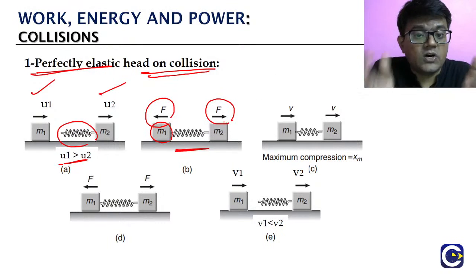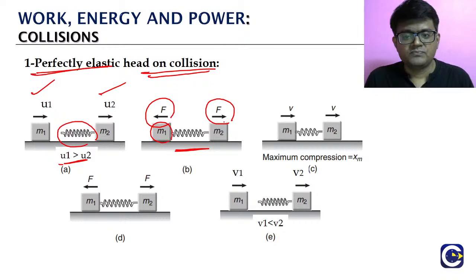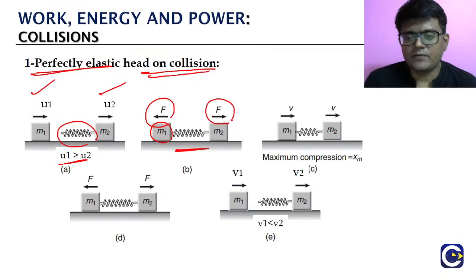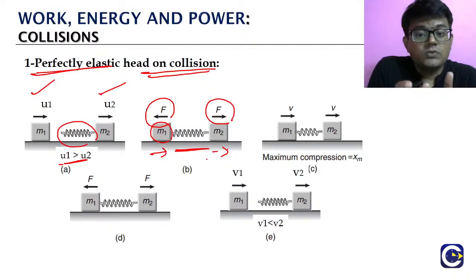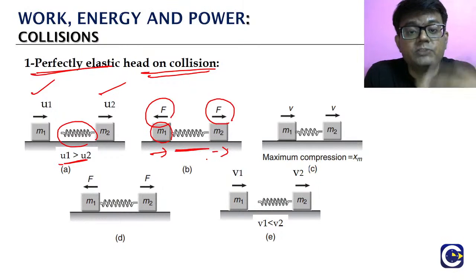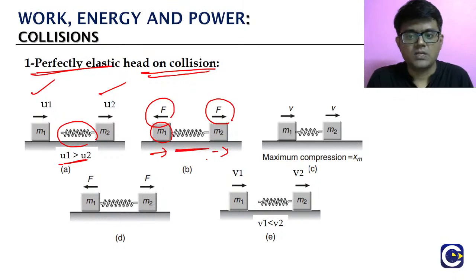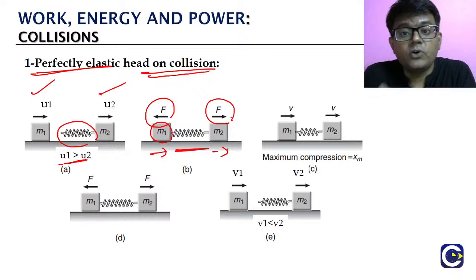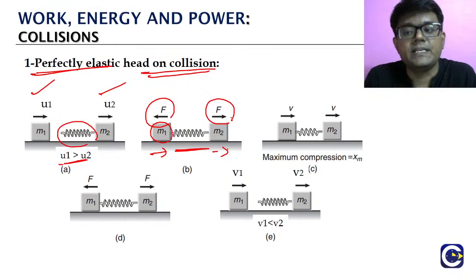Spring force acting on m2 will be towards the right. So what happens as a result? m1 is moving like this, m2 is also moving. For m1, the force acting is in the opposite direction to its velocity, so its speed is going to decrease. For m2, the force acting is in the same direction as the velocity, so the speed of m2 will be increasing.